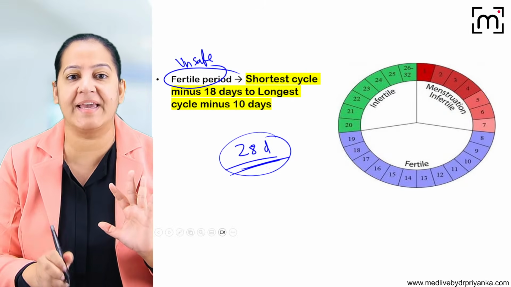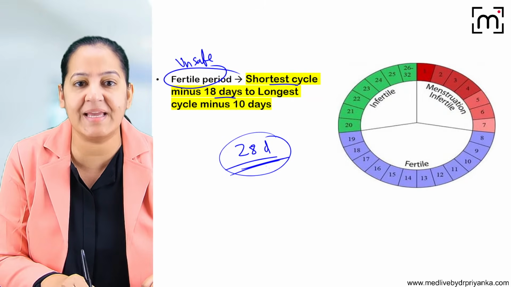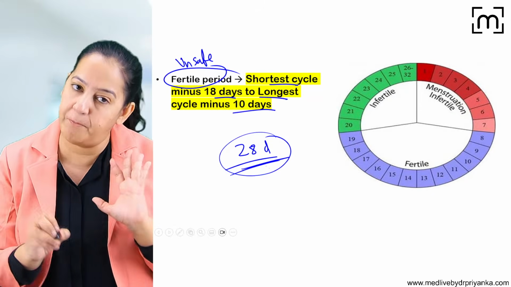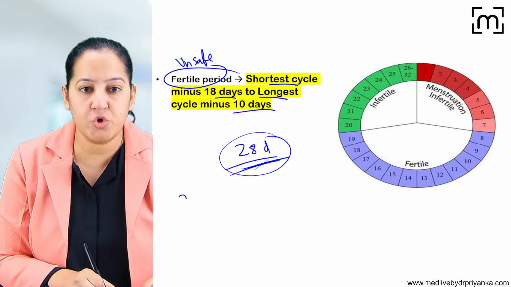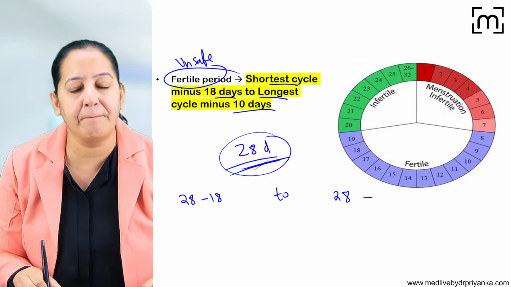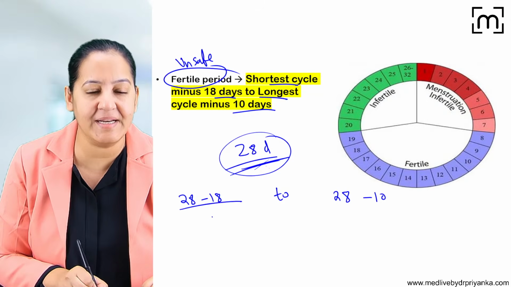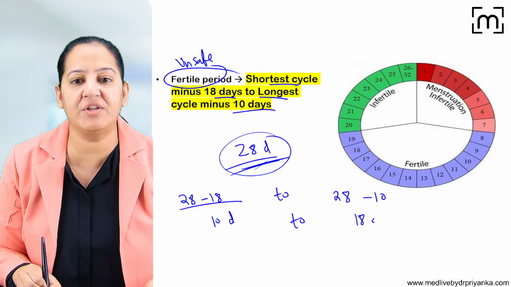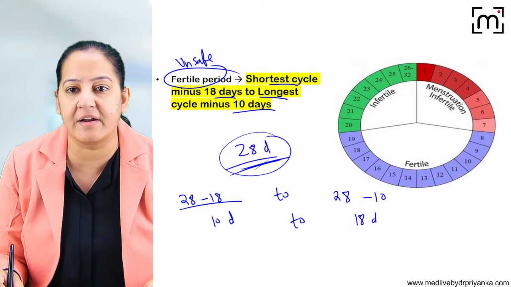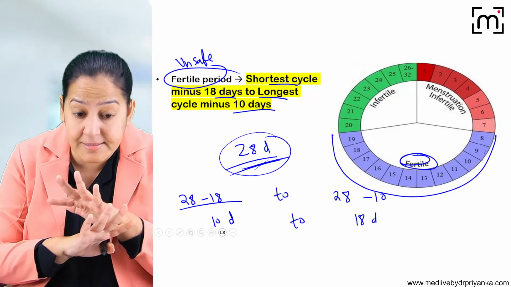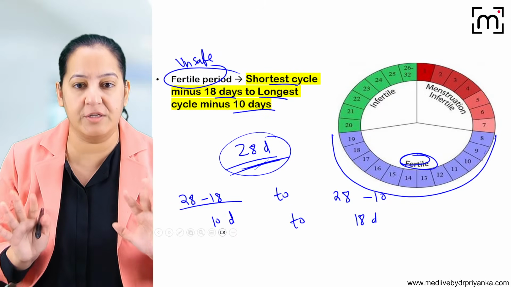So the formula says the shortest cycle minus 18 to the longest cycle minus 10. Here, shortest and longest, I am considering both as 28. So 28 minus 18 to 28 minus 10. 28 minus 18 is 10 days. From the 10th day of the menstrual cycle to the 18th day of the menstrual cycle, you can see it here, 10th day to 18th day. This is the fertile period, that is the unsafe period, during which sexual intercourse is not allowed.